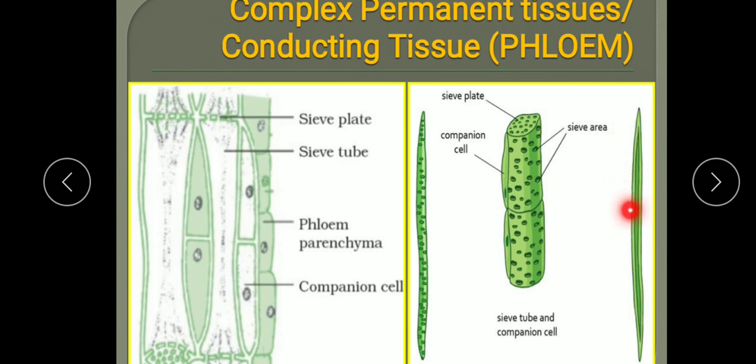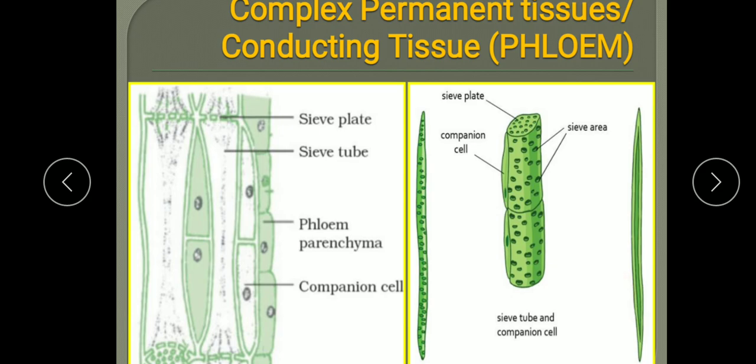This is phloem fiber. Phloem fibers here also provide mechanical strength, and the textile fibers of flax, hemp and jute are made up of phloem fibers. You know, many jute articles are available in the market made up of jute. So this jute is basically phloem fiber.